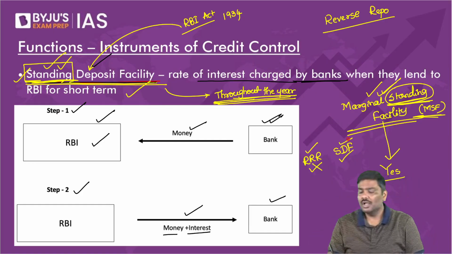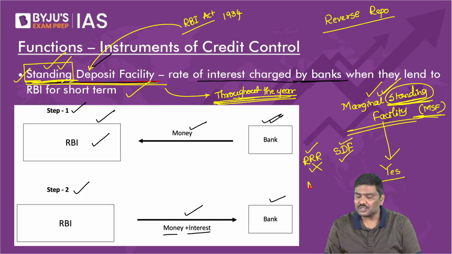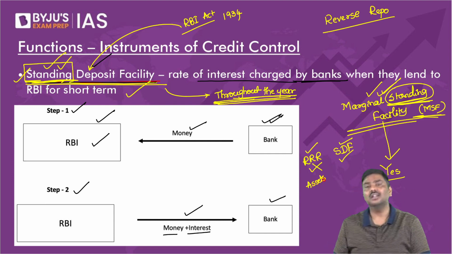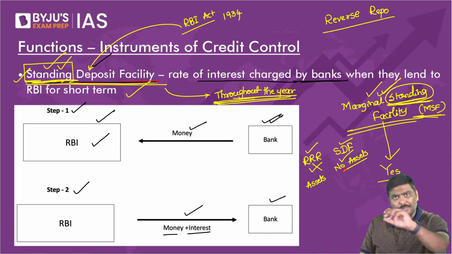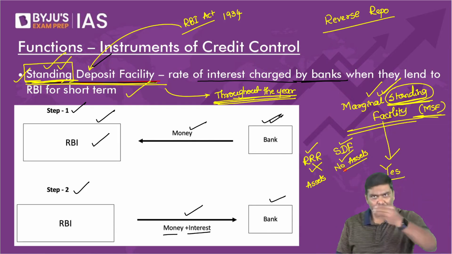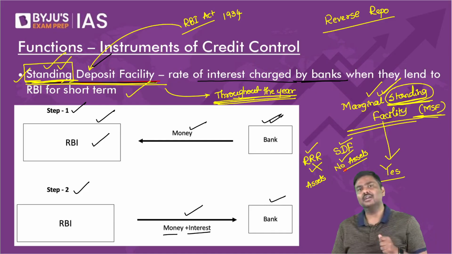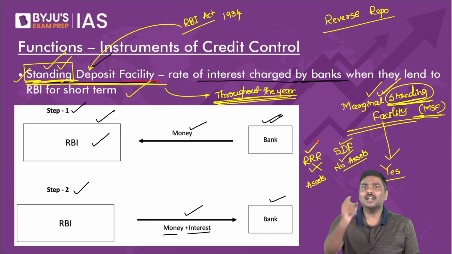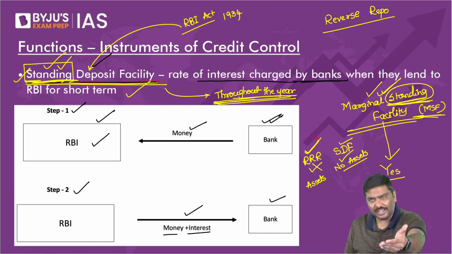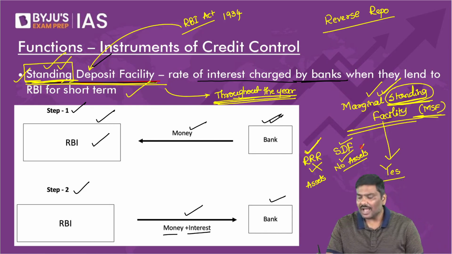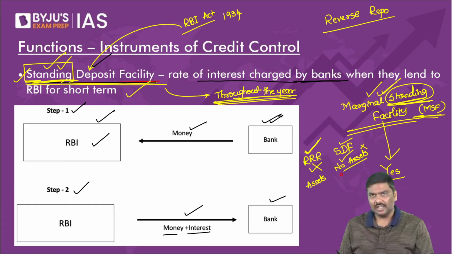Point number 2, under reverse repo rate, RBI has to provide assets or collateral. Whereas under SDF, there are no assets or collateral provided by RBI. A simple question to all of you, please think of it. If you are a bank, in one tool RBI will provide you security. In the second tool, RBI will not provide you security. Will you demand a higher rate of interest under reverse repo rate or under SDF?